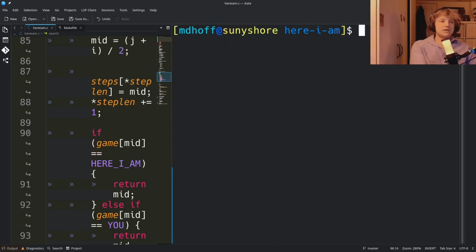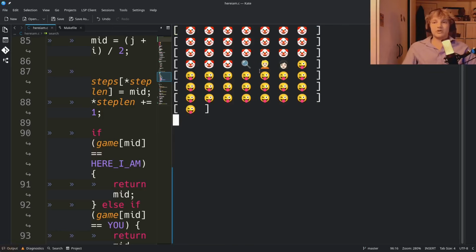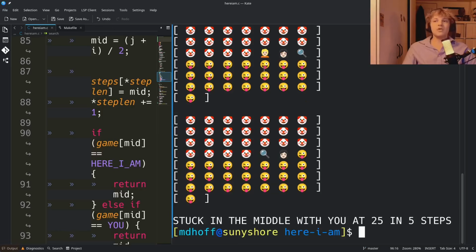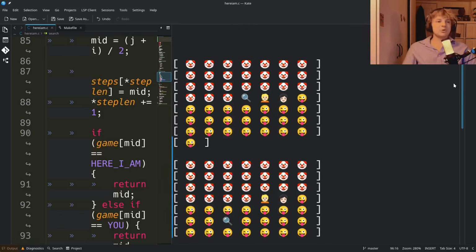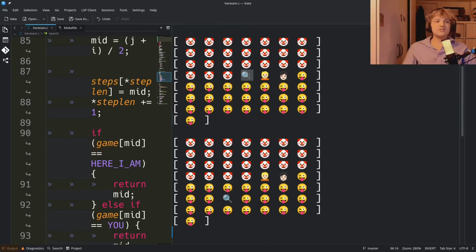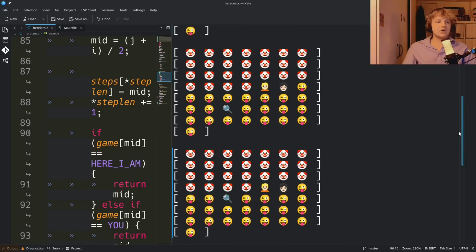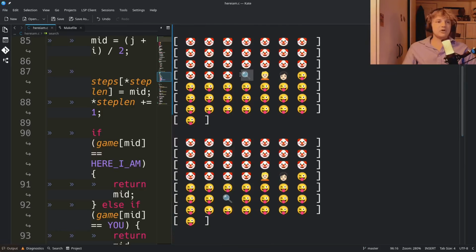So what I've done is it actually will print it out in real time. So you can see this magnifying glass is where the program is searching, and you can see there it finds him. So you can see this in real time. I've got it to print out the steps as well. So it starts here in the middle. This is like 50 people. So it starts in the middle, then it goes up by 1. It notices that it's back here, it notices it's a clown, right? So that means our guy has to be in